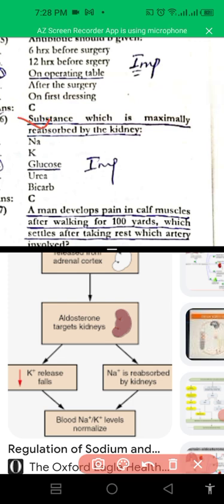But before we do not give. The next one is the substance which is maximally reabsorbed by the kidney. Glucose is maximally reabsorbed at the PCT level.